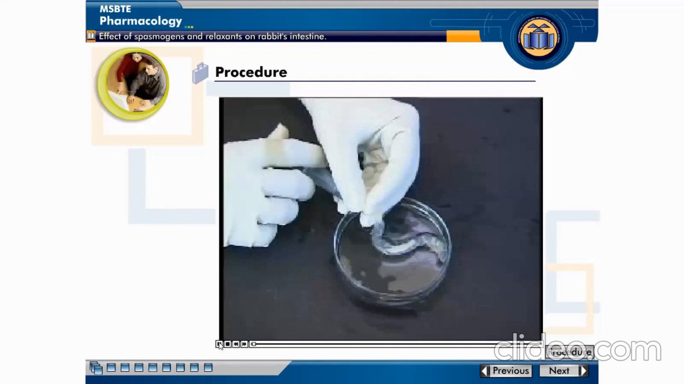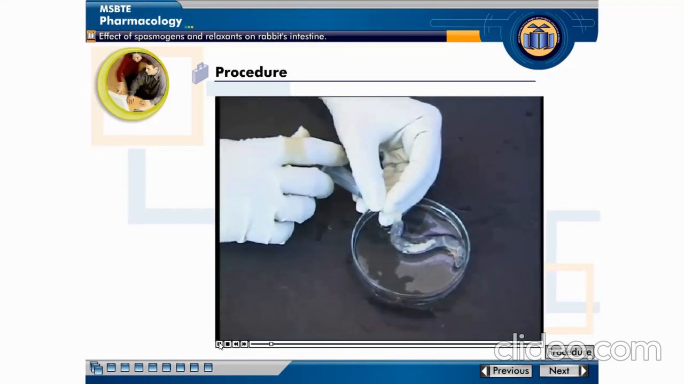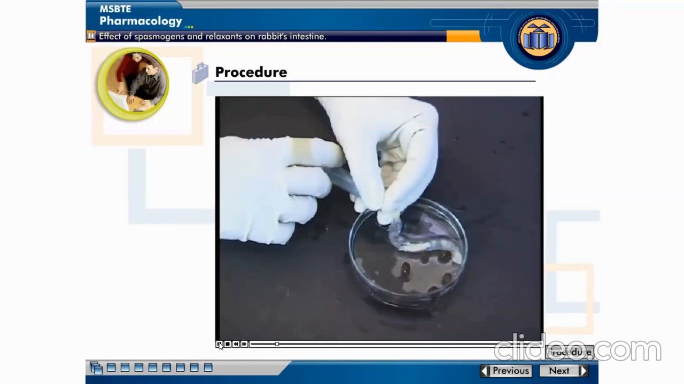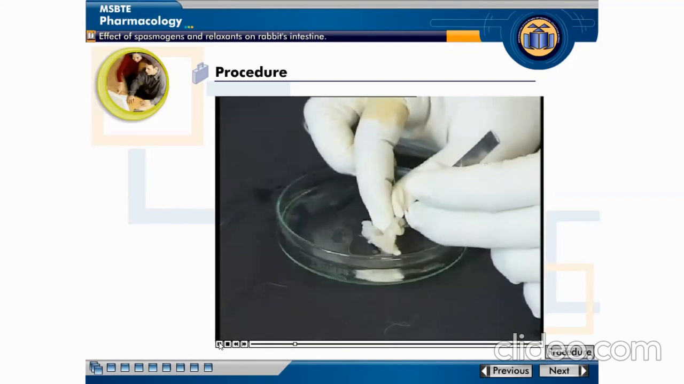To study the effect of spasmogens and relaxants on rabbit intestine, isolate the jejunum of small intestine. Clean the contents of jejunum with Tyrode solution in a syringe. Avoid any damage to smooth muscle lining of jejunum. Take a piece of jejunum about 2 to 3 cm long. Ensure the lumen of the jejunum is clean and open. Tie the thread to the top and bottom ends of the jejunum loosely.